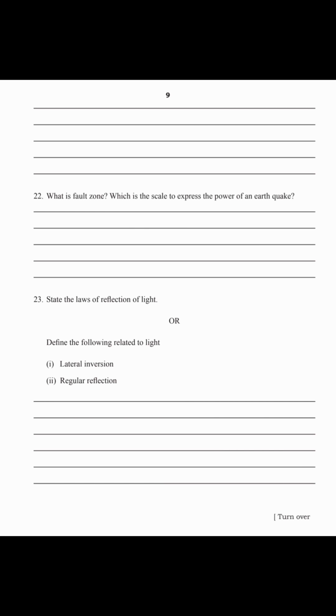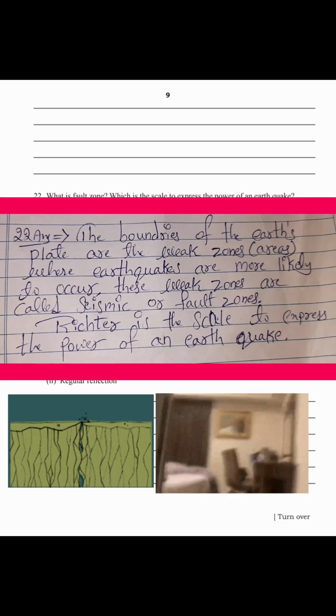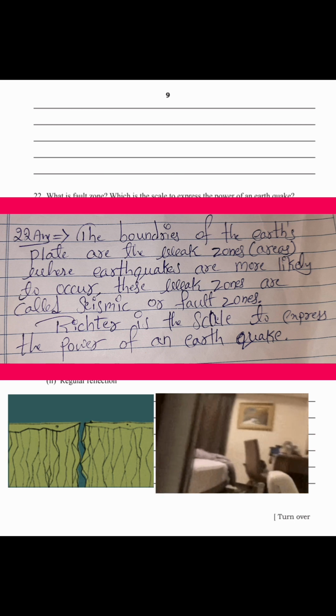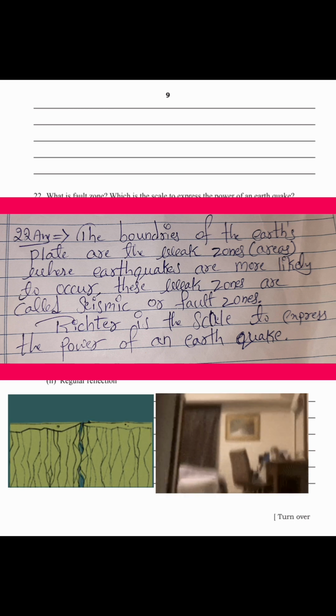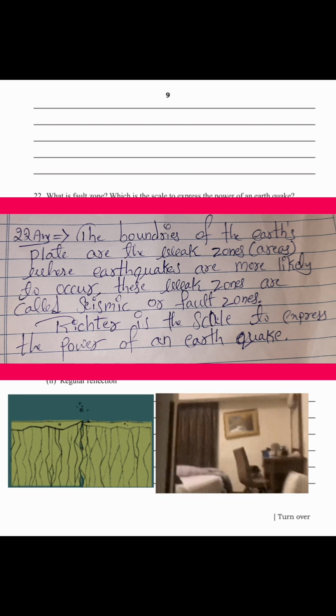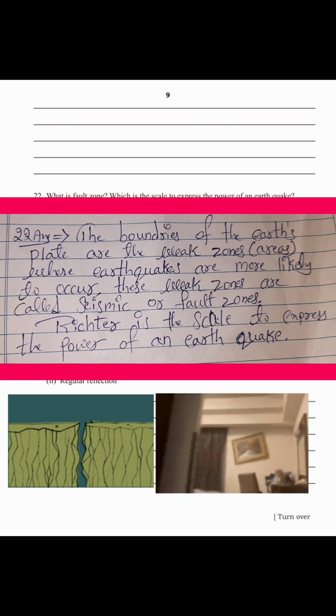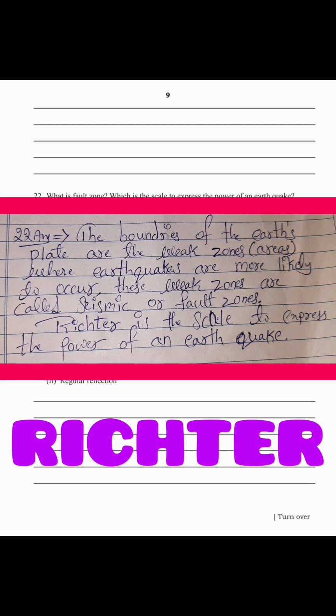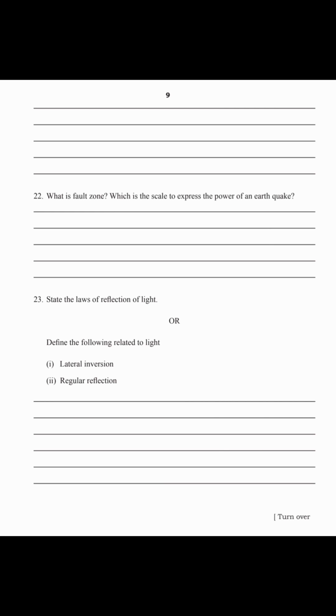22nd question, what is a fault zone? What is the scale to express the power of an earthquake? The boundaries of the earth's plates are the weak zones or areas where earthquakes are more likely to occur. These weak zones are called seismic zones or fault zones. So everybody understood, I think. So here Richter is the scale to express the power of an earthquake. Richter scale. Okay.